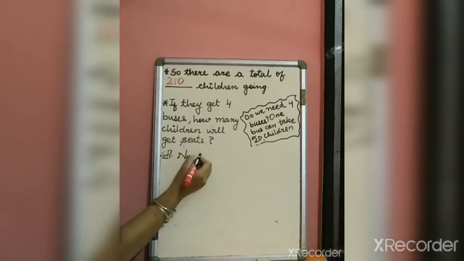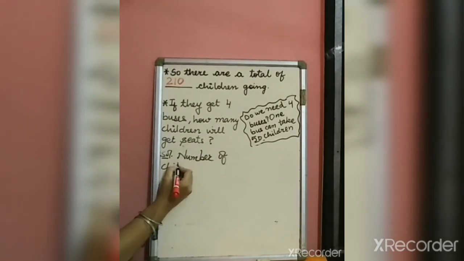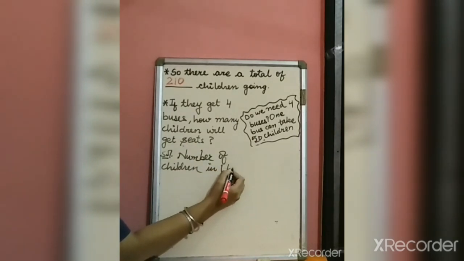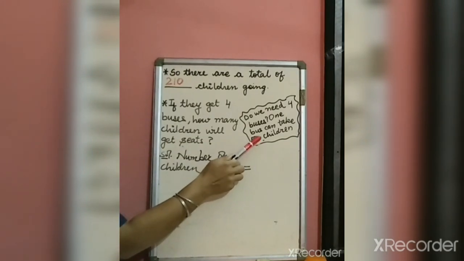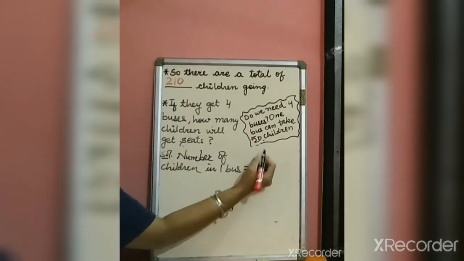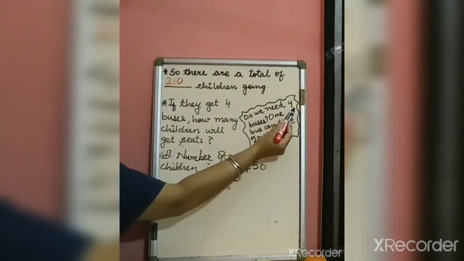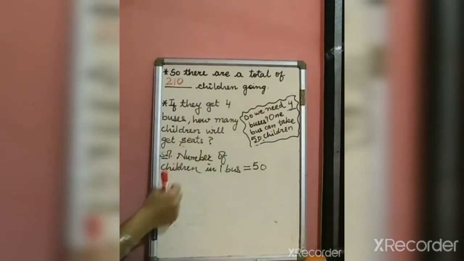The number of children in one bus. In one bus, how many children can get seats? 50 children. 50 children a bus can take. So they are thinking for how many buses? 4 buses. We need to find how many children will get accommodated in 4 buses.